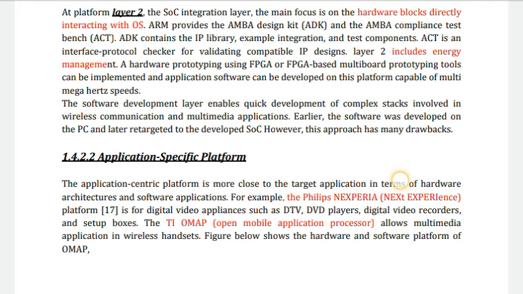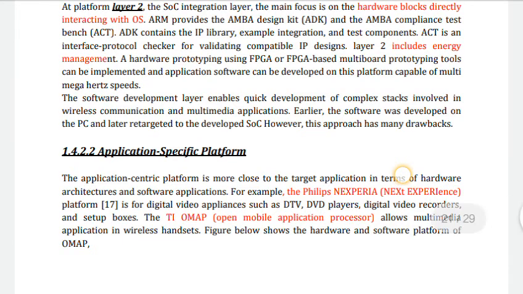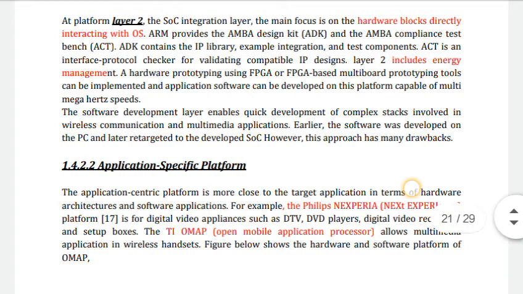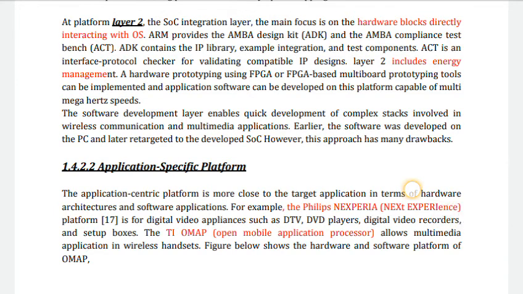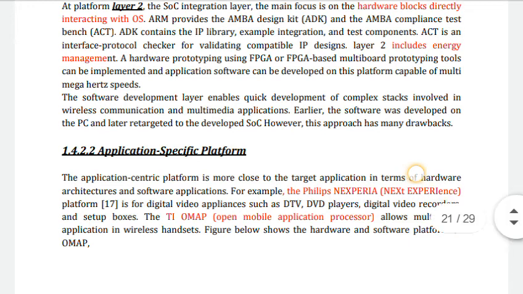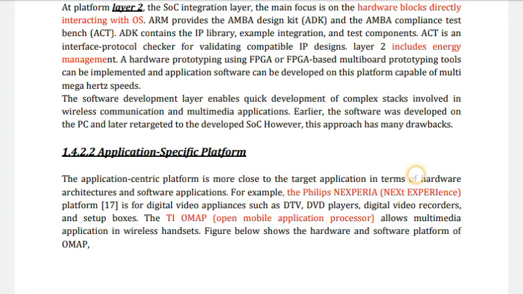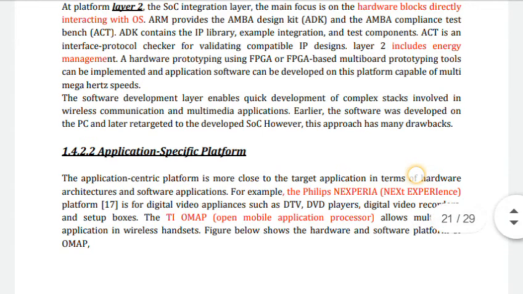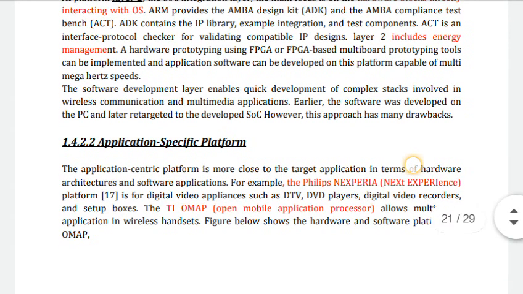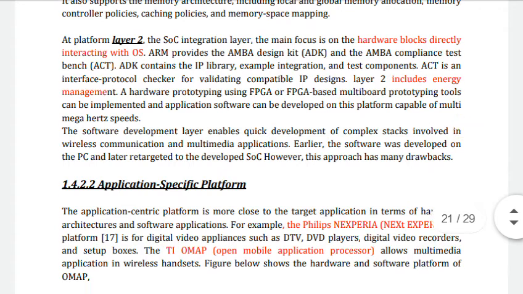Layer 2 includes energy management, as well as the hardware blocks directly interacting with the OS. A hardware prototype using FPGA or FPGA-based multi-board prototyping tools can be implemented, and application software can be developed on this platform, capable of multi-megahertz speed. So application software can be developed at this platform layer 2 stage. And the last one is the software development layer.